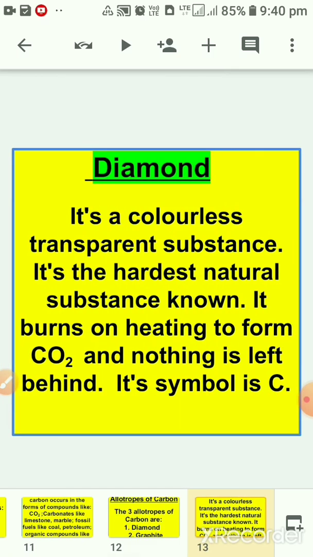Now, first I am explaining diamond. It's a colorless, transparent substance. It is the hardest natural substance known. It burns on heating to form carbon dioxide gas and nothing is left behind. It burns completely. Its symbol is C. Why is its symbol C? Because it is made up of only carbon atoms.